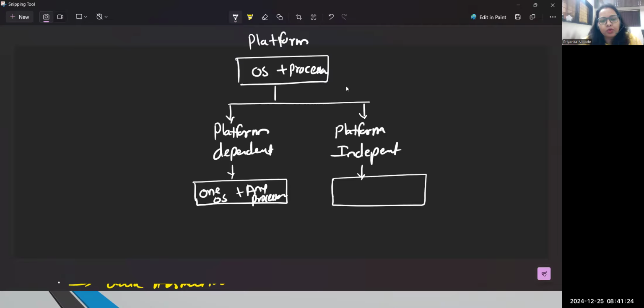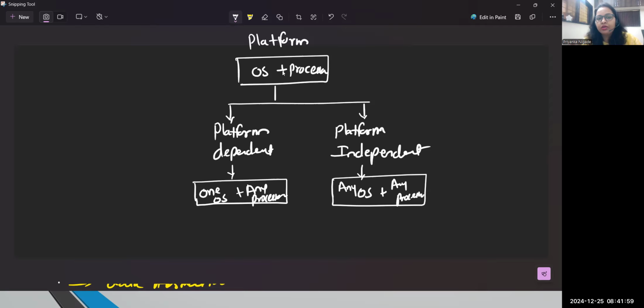So few languages support only one platform. They can work only on one operating system. You have to write the code and run it only on that same operating system. But when it comes to independent, any operating system, in fact any processor, is allowed. It doesn't matter what platform you follow. Anything will be fine. So when it comes to independency, absolutely any operating system, any platform is allowed.